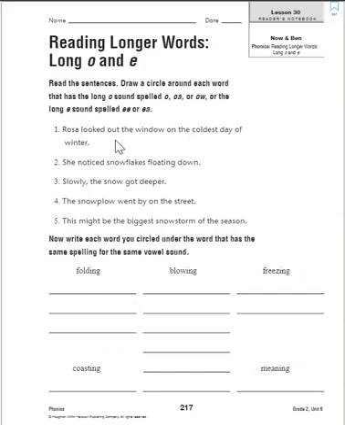I believe in this sentence we also circled window. So we have the OW that gives us the long O. So that's going to go under blowing because there's an OW in blowing. Okay, so go ahead and finish out this page. You can pause here until you're done, and then click back on when you're ready.